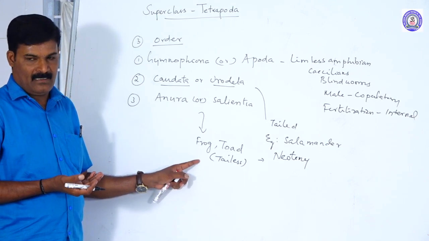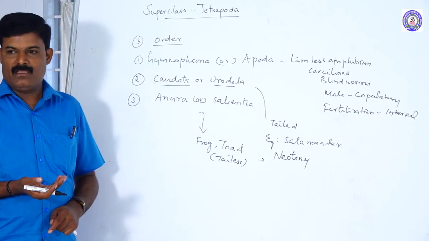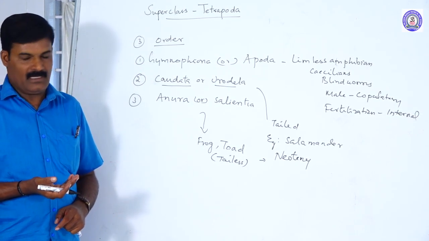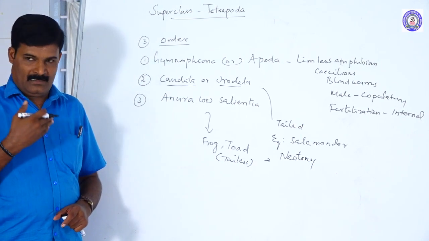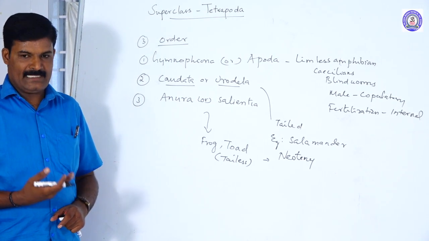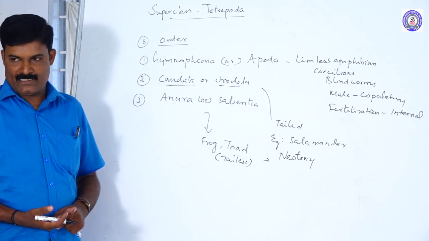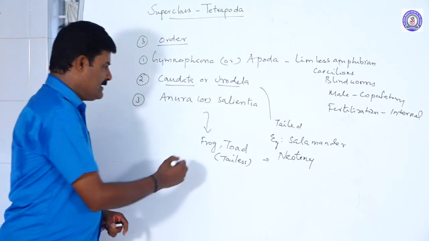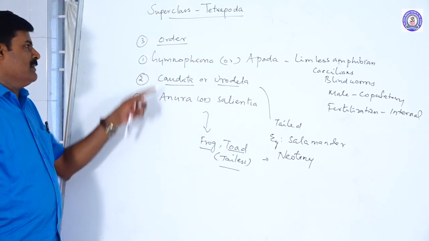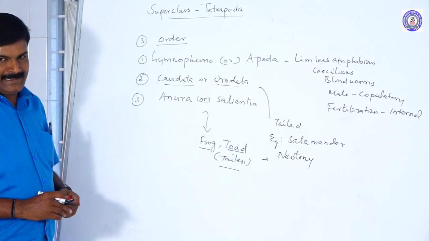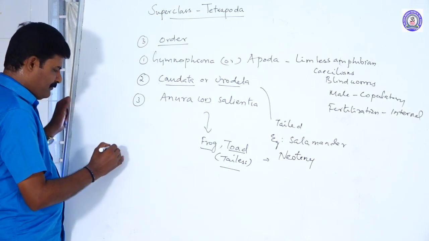Most frogs are oviparous. What is called oviparous? They lay eggs and hatch into young ones. That is oviparous. These are frog and toad. These are common features we already know.